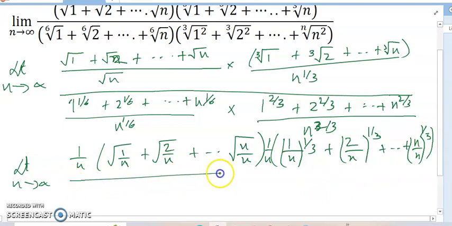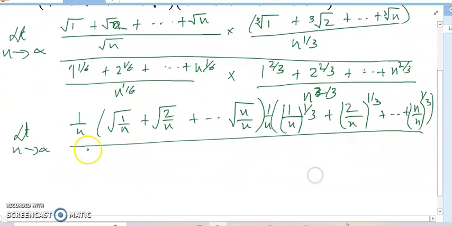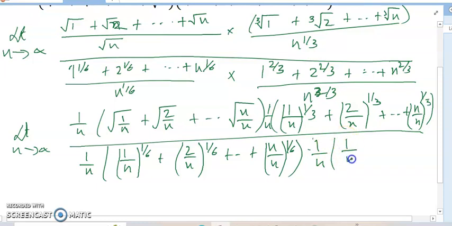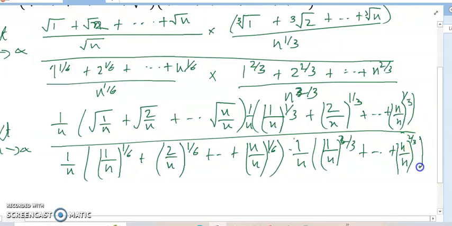So this way I can write 1 by n whole to the power 1 by 6, 2 by n whole to the power 1 by 6 up to plus n by n whole to the power 1 by 6. Similarly friends, I can write this way up to n by n to the power 2 by 3. Now friends, everyone knows the Riemann limit theory.